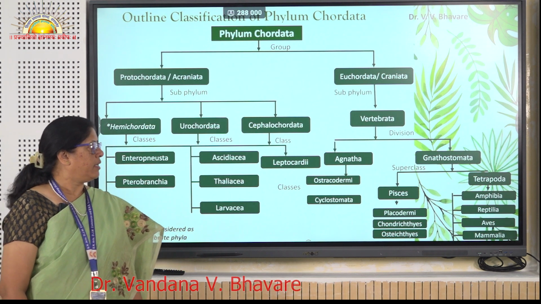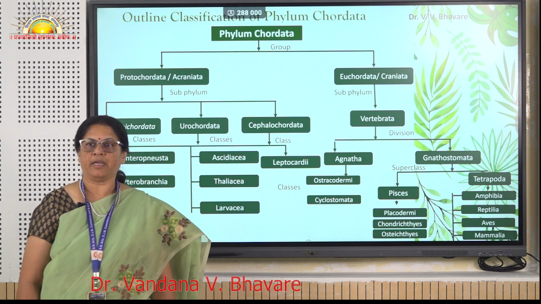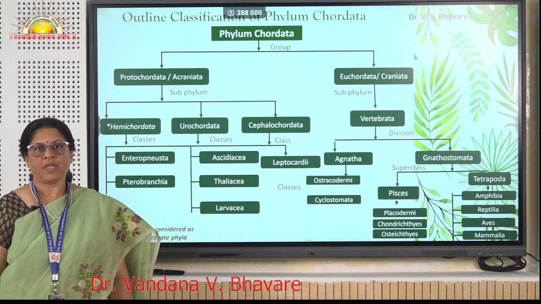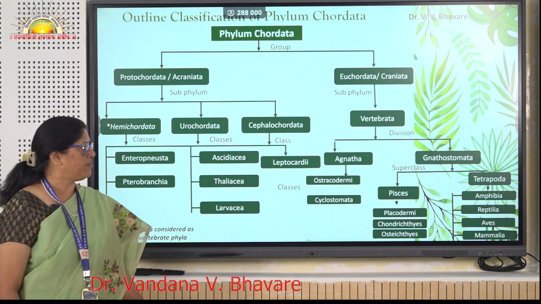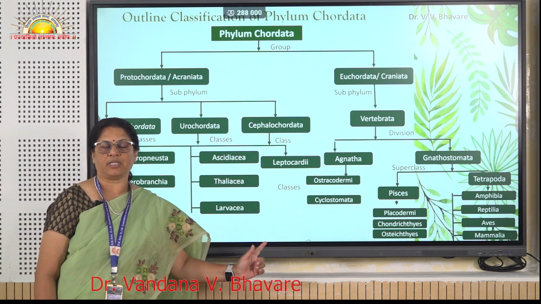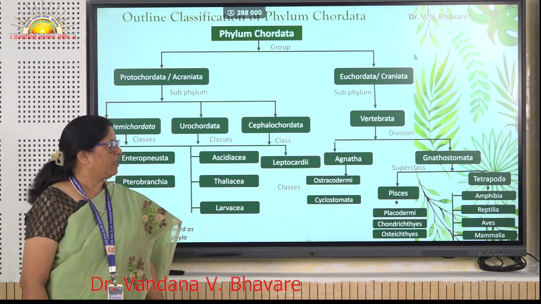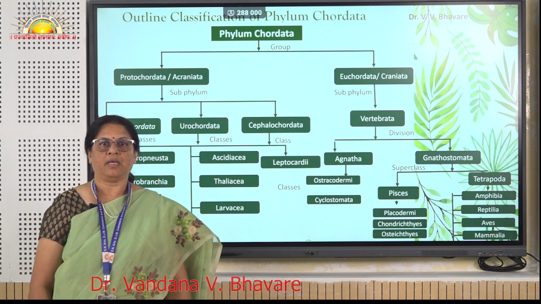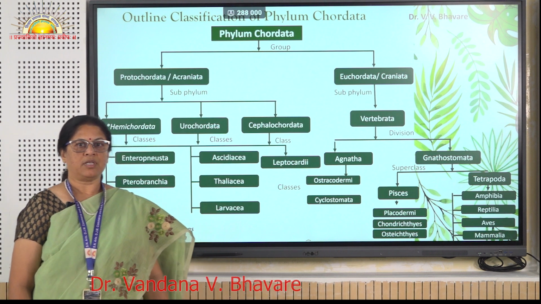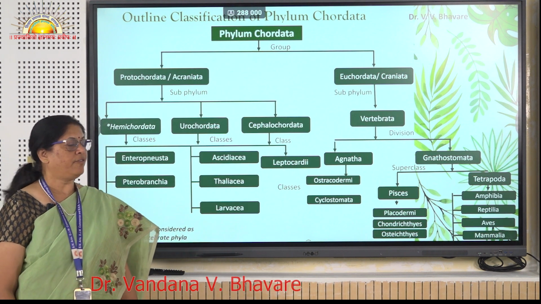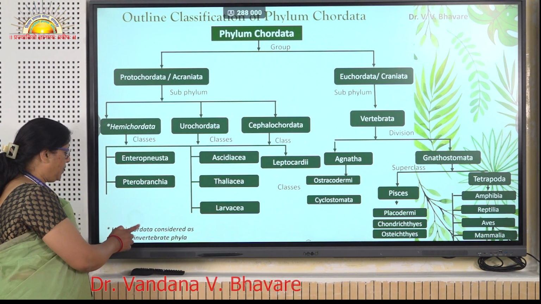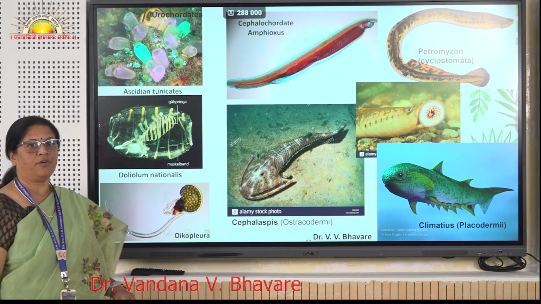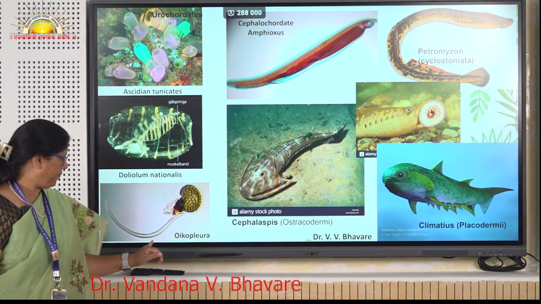Gnathostomata is again divided into superclass Pisces and Tetrapoda. Pisces are divided into classes Placodermi, Chondrichthyes and Osteichthyes. Tetrapoda are divided into Amphibia, Reptilia, Aves and Mammalia. So, this is the general classification of phylum Chordata. These are some of the examples of the classes.